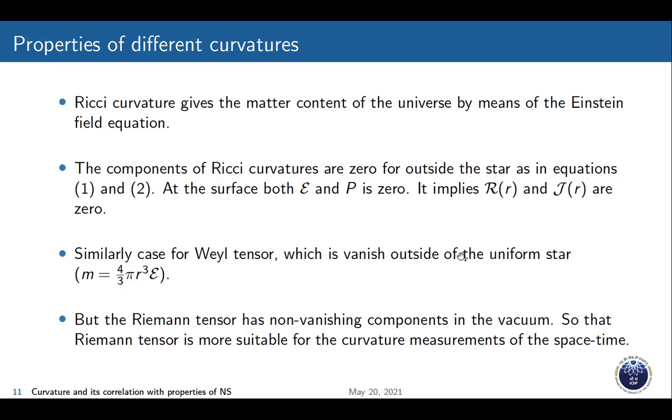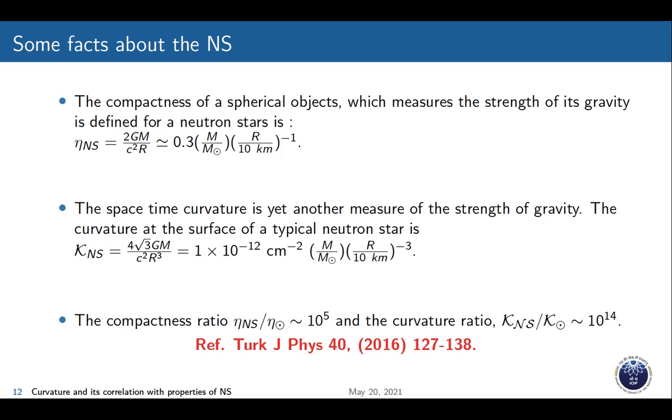Therefore, we have taken these two tensors, mainly the Weyl tensor and the full contraction of the Riemann tensor, to measure the space-time curvature. Similarly, the Weyl tensor vanishes outside of the uniform star, because m equals 4 by 3 pi r cubed. If you use this formula, then the Weyl tensor vanishes. Therefore, the Riemann tensor has a non-vanishing component in the vacuum, so the Riemann tensor is more suitable for the curvature measurement of the spacetime.